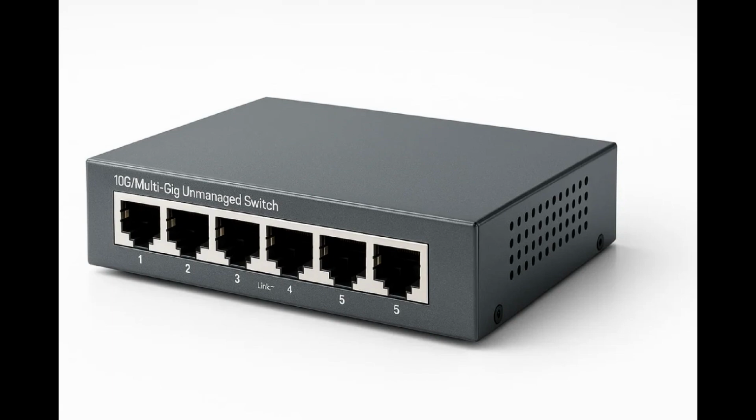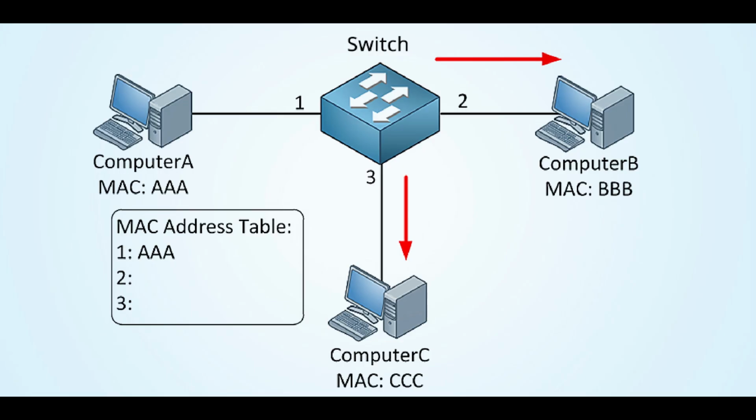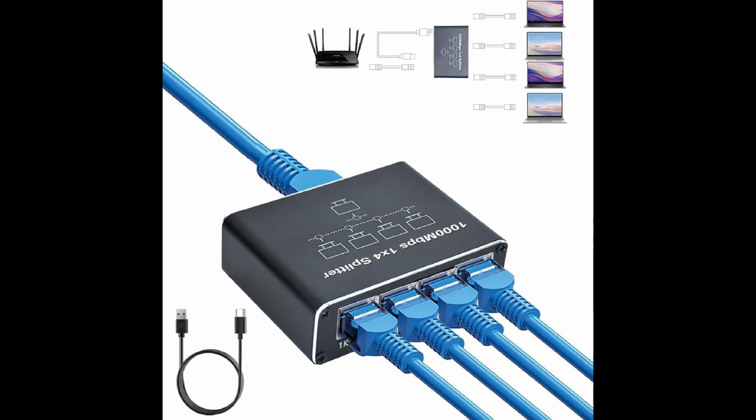What is a router? A router connects different networks together and directs data between them. It uses IP addresses to determine where data should go, making it essential for communication between local networks and the Internet. Routers act as gateways, allowing devices in your network to access external resources.